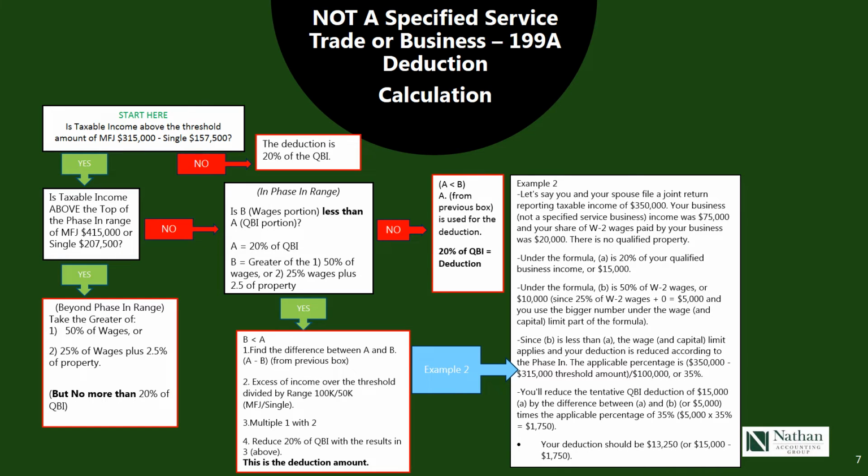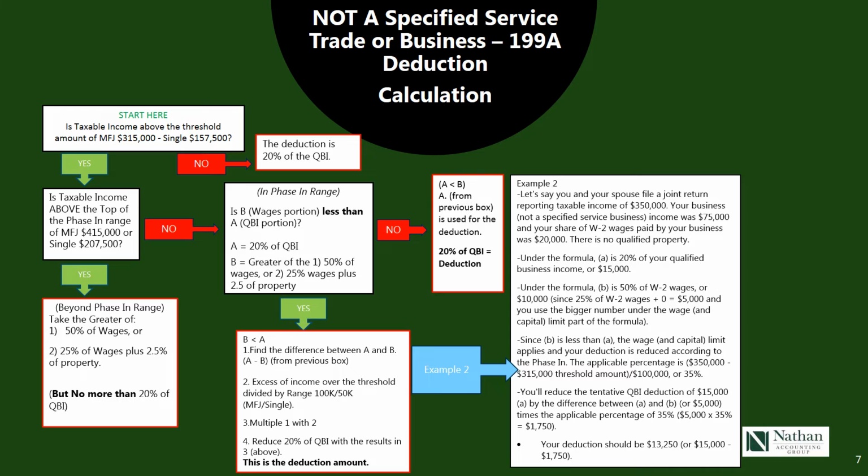Your business, which is not a specified services business, had income of $75,000, and your share of the wages of that business was $20,000. That is, the $20,000 were your share of your employees' wages, and there is no qualified property.